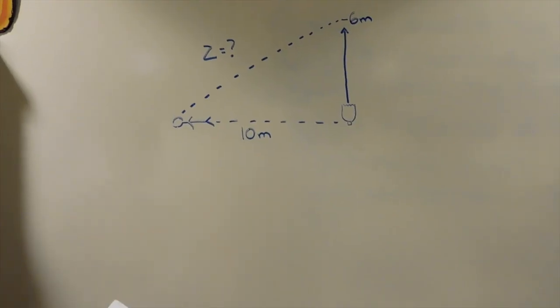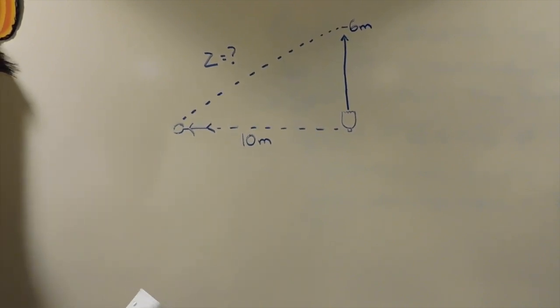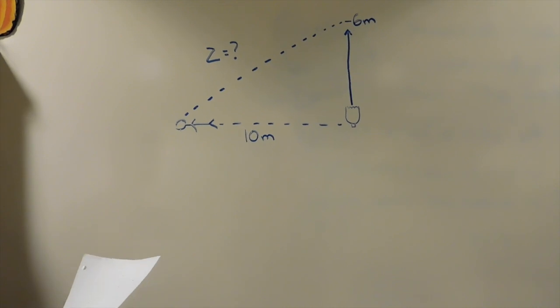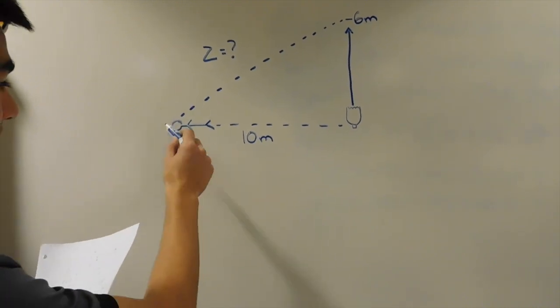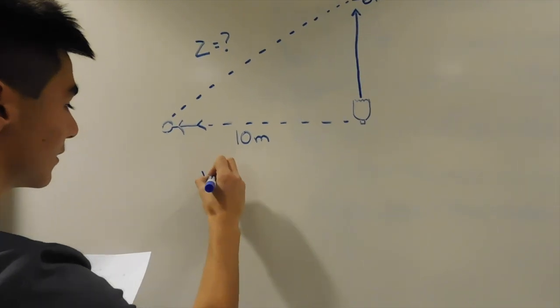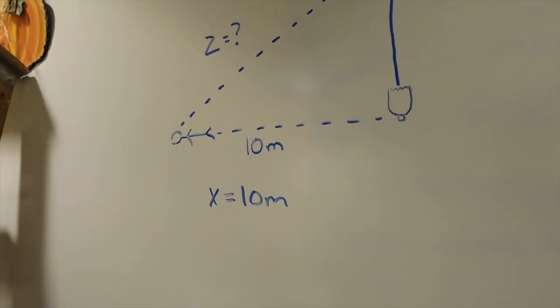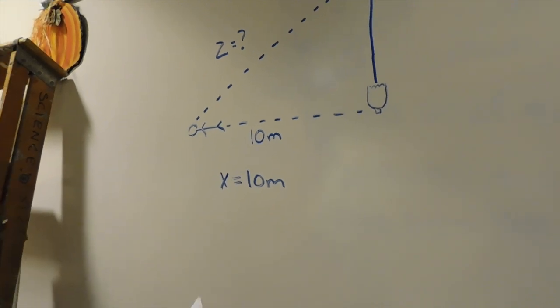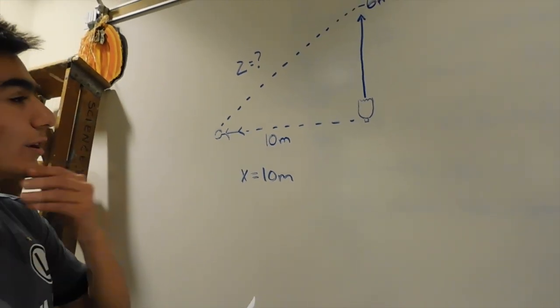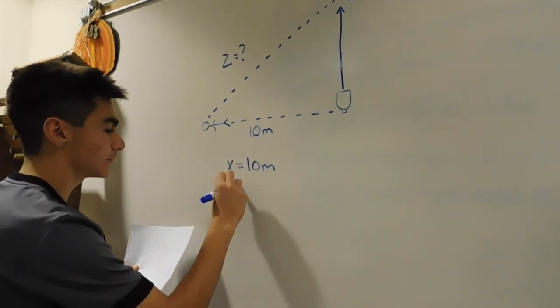So after looking at our problem, it can be interpreted as a right triangle, and we can find some of the givens and what we need to find in the problem. One of the given values is that the soldier is 10 meters away from the Coca-Cola launcher, making x equal to 10 meters. Next, we're trying to find the rate of change of z when the rocket is at 6 meters, so y will equal 6 meters.